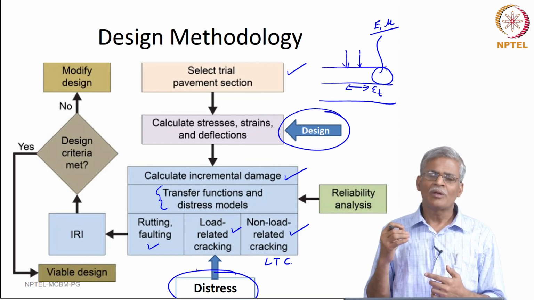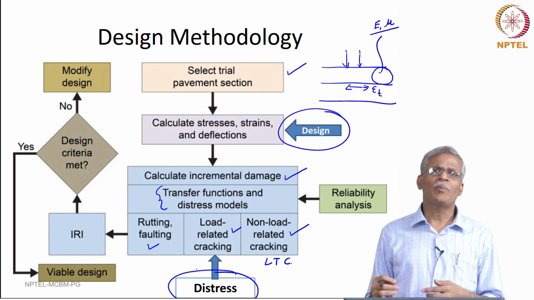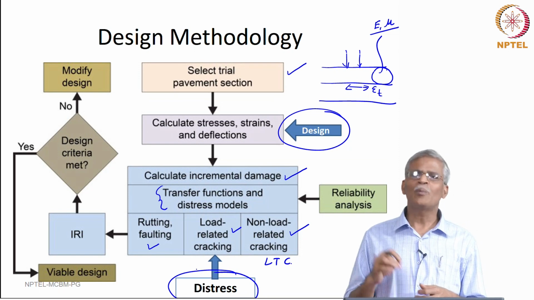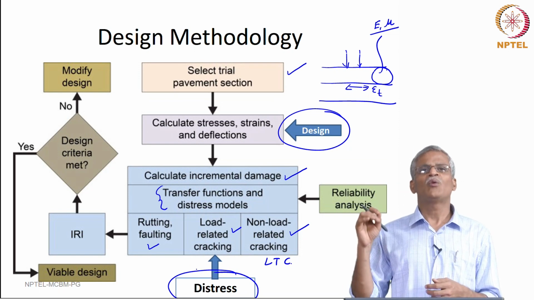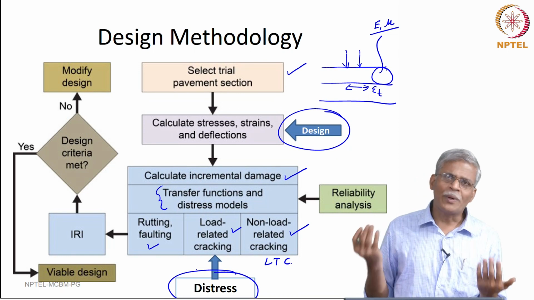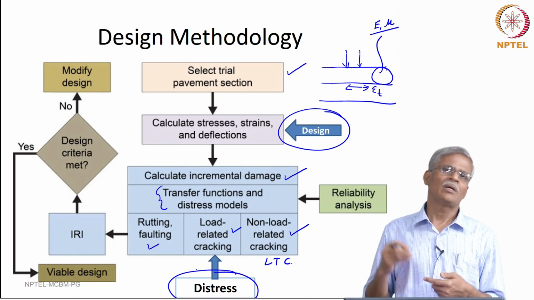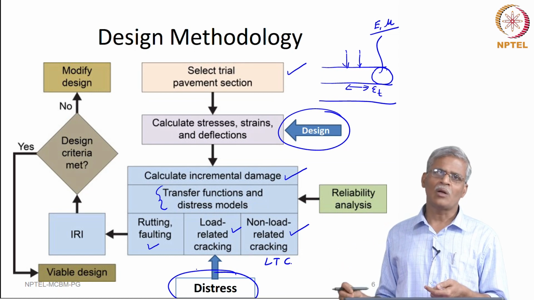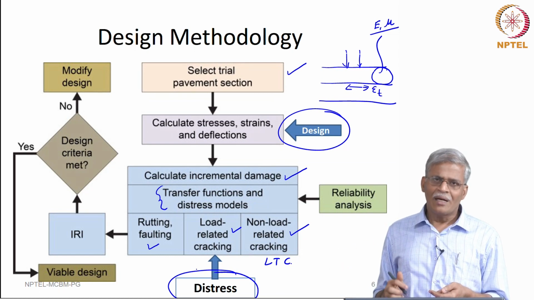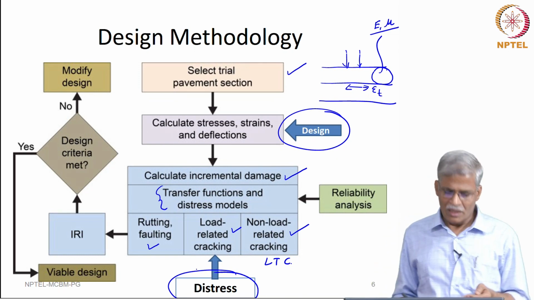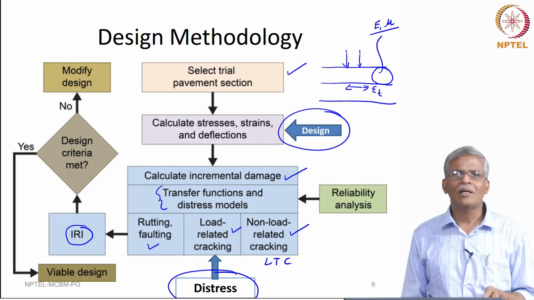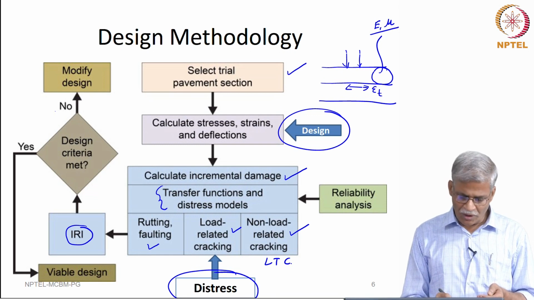So, if I recap again, you pick a pavement section, and for the material that is used there, compute the stresses and strain, and for the load that is expected to come on this pavement structure, compute the incremental damage: rutting, load related cracking and non-load related cracking. We compare it and find out what the IRI is. If the design criteria is met, we proceed, otherwise we modify the design.